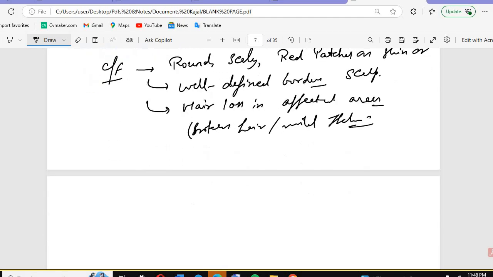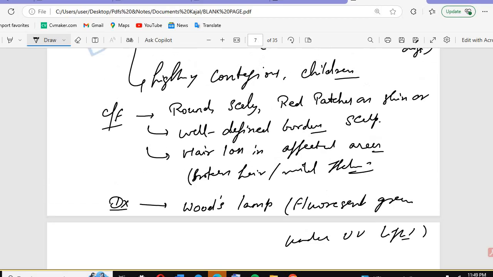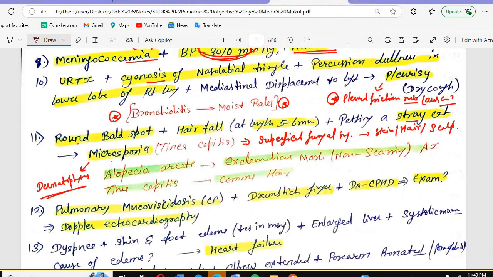And there is one diagnosis also, I think one question. For diagnosis you do Wood's lamp. In Wood's lamp you see fluorescent green under UV light. So we have round scaly red patches on skin, well-defined borders, and hair loss in the affected area. That is microsporia. So in this question, everything is clear: round bald spot, hair fall at length 5 to 6 mm, petting a stray dog. This is microsporia.